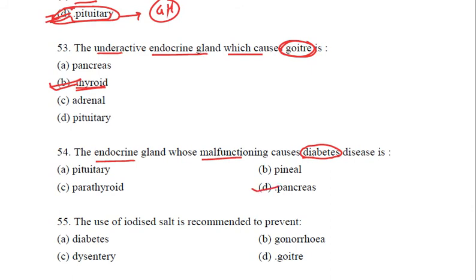It is the pancreas. It is not the pineal or the pituitary or parathyroid. Pituitary secretes growth hormone, parathyroid secretes parathormone, pineal gland is a kind of vestigial gland, and it is the pancreas which secretes insulin. If there is any malfunctioning in the pancreas, then insulin will not be secreted and blood sugar level will not be controlled, and thus the patient will be suffering from diabetes. So the right answer is D option, pancreas.